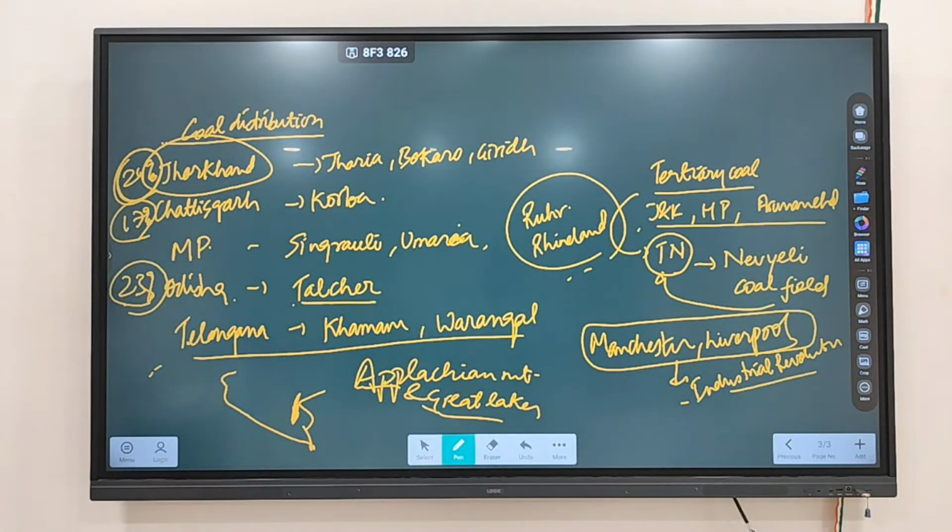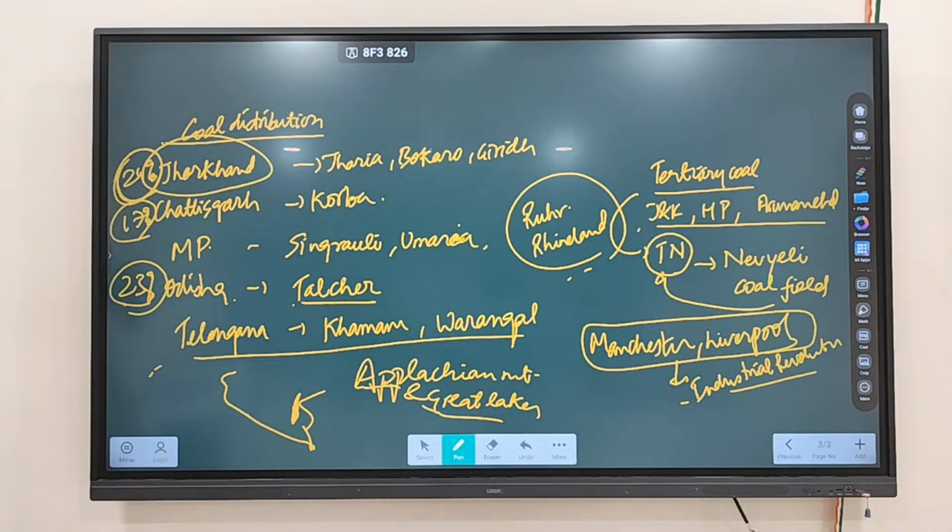Lastly, write down Australia. Australia is also a leading producer of coal.